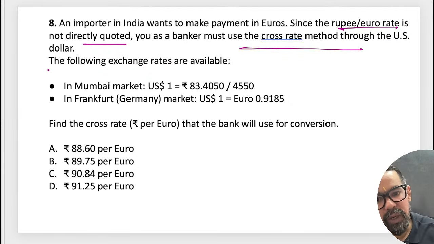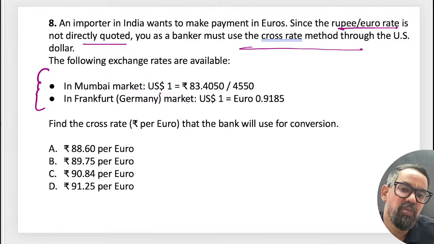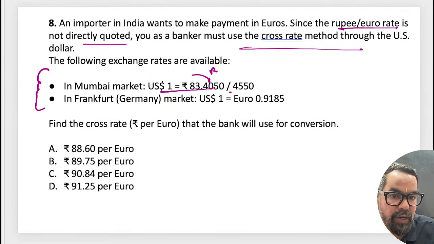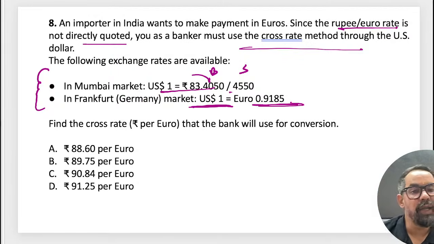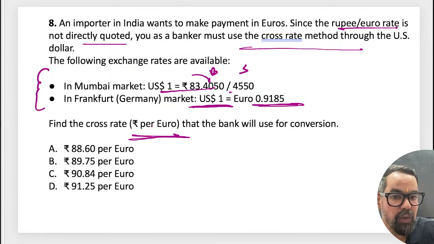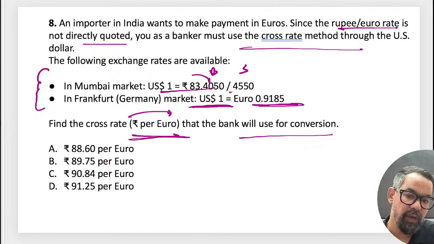Now tell me. The rate given in Mumbai is $1 equal to 83.4050, this is your buy rate and this is your sell rate. In the Frankfurt, Germany market, $1 is equal to 0.9185 euro. So find the cross rate of rupee per euro. What will be your correct answer?